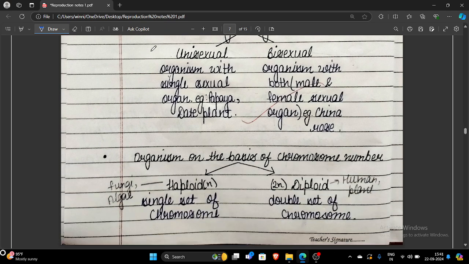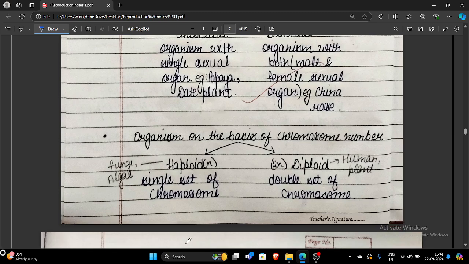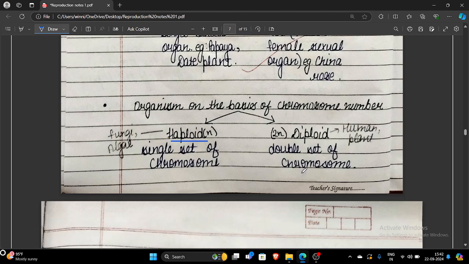Organisms, on the basis of chromosome number, can be haploid or diploid. Haploid bear a single set of chromosomes, like 1, 2, 3, 4, 5 in this manner. Diploid is a double set of chromosomes, like 2 pairs, 3 pairs, 4 pairs, 6 pairs. In the case of humans, we have 46 chromosomes, that means 23 pairs of chromosomes.